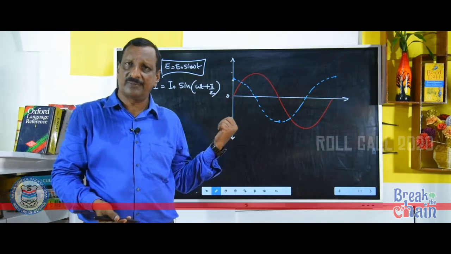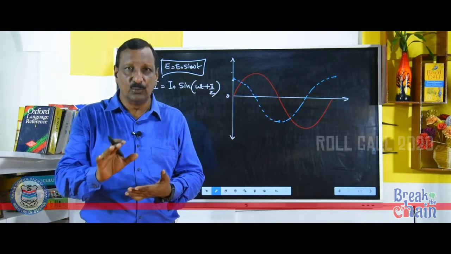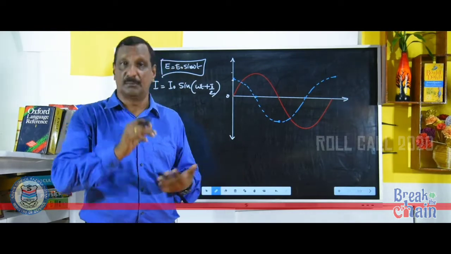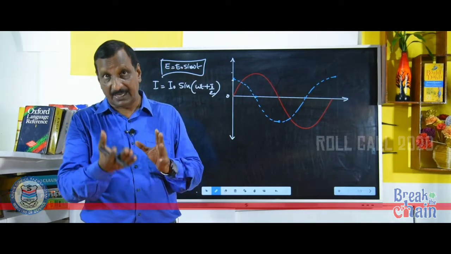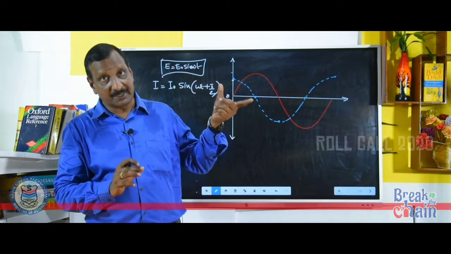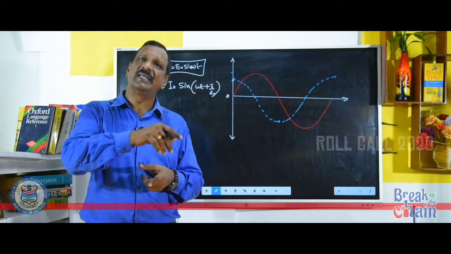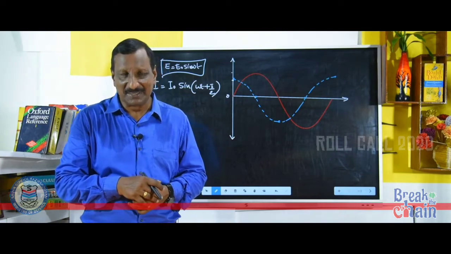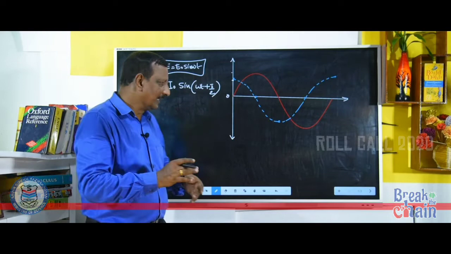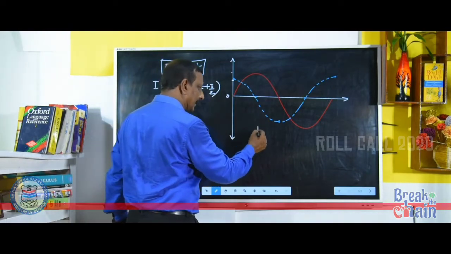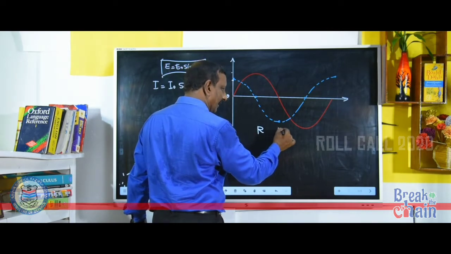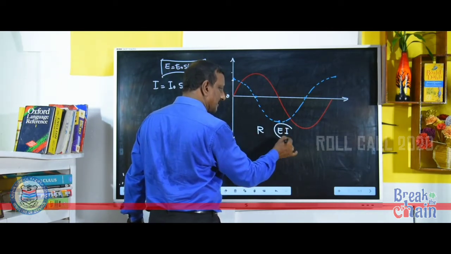Now you look at the graph, are they in same phase? No. Here the current is leading the EMF. The current is leading the EMF by 90 degree. But in inductor, EMF was leading the current by 90 degree. So study these variations like this. In resistor, both EMF and current are in same phase.